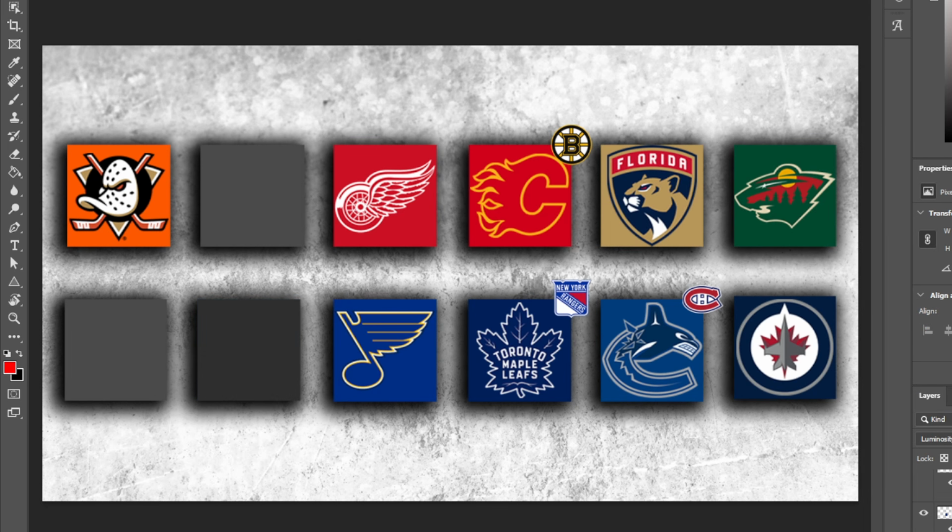So the hometown Maple Leafs are taking down the New York Rangers. That's not really a massive surprise. Like at the end of the day, the Toronto Maple Leafs are absolutely stacked, but I don't think they're going to be winning this challenge because they're the Toronto Maple Leafs. They'll find a way to mess it all up.